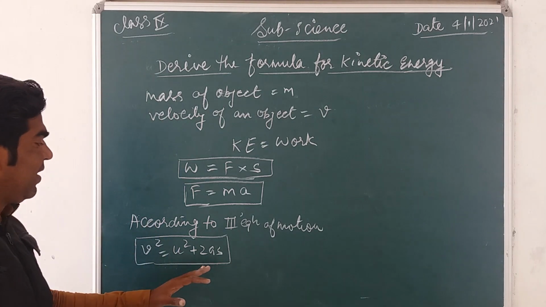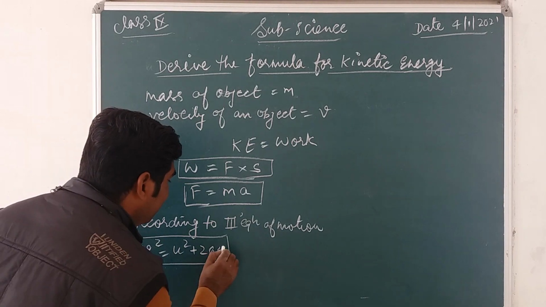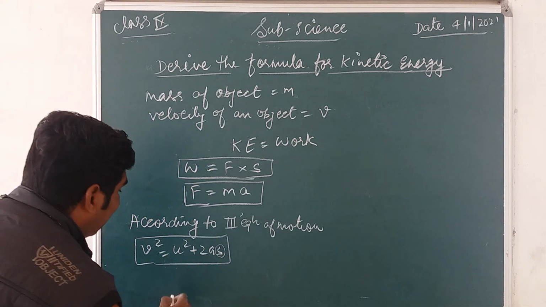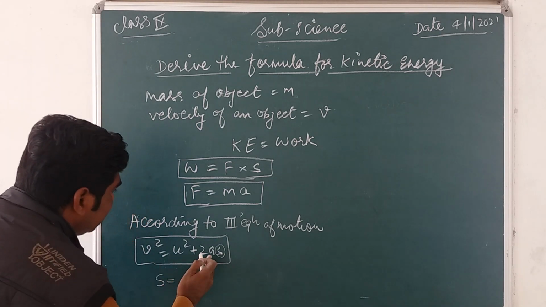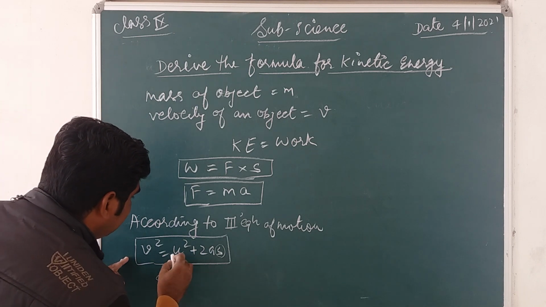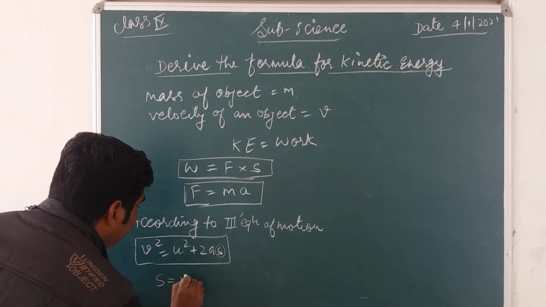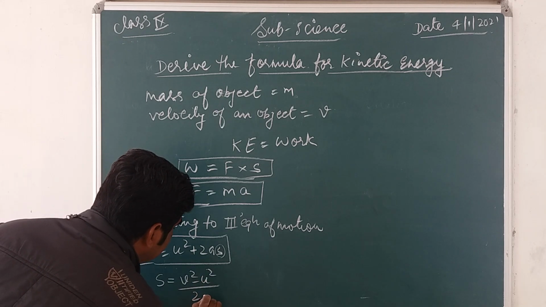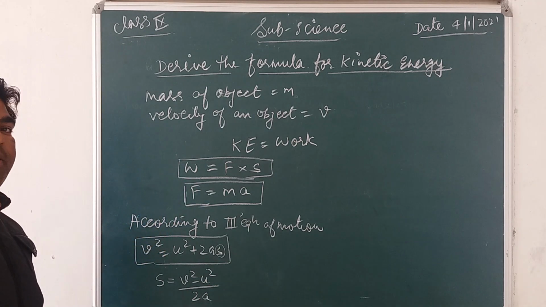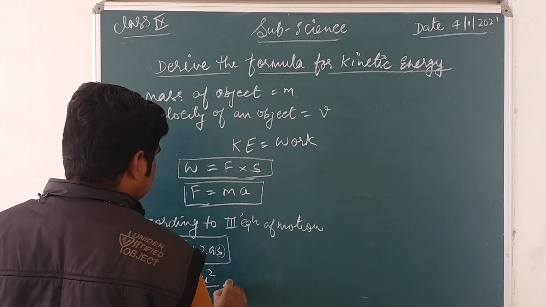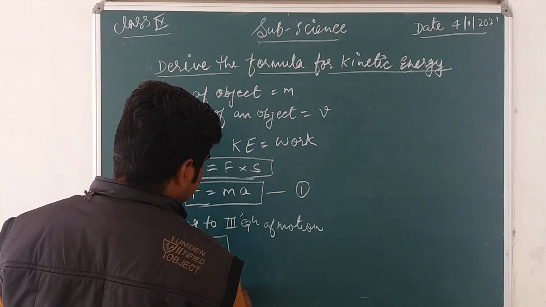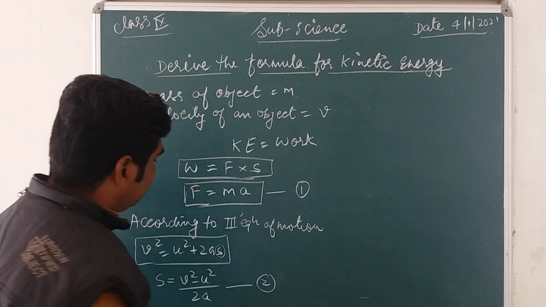From here we can find the value of s. So we can rewrite this formula like this: s equals v square minus u square divided by 2a. So this is the second equation.